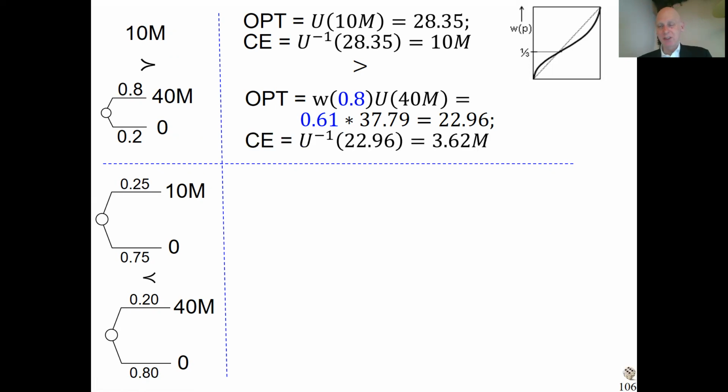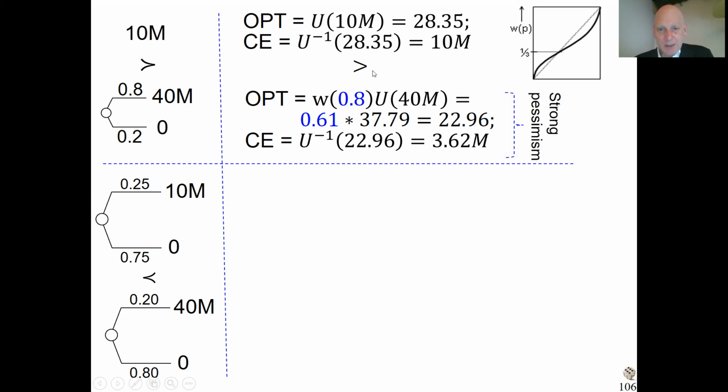But then we calculate certainty equivalence, we take the utility inverse, then we get the number that tells us more. We see here getting 3.62 million for sure is equivalent to that lottery. Maybe you think, wait a minute, this is 40 million, this is 3.6 million, so quite smaller, but still getting such an amount for sure is really nice. So it's empirically quite plausible that people have this certainty equivalent.